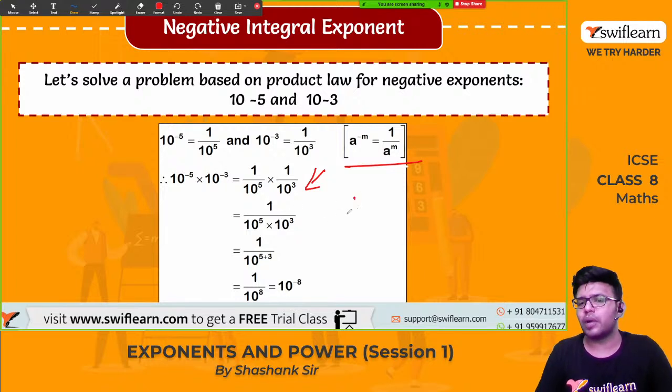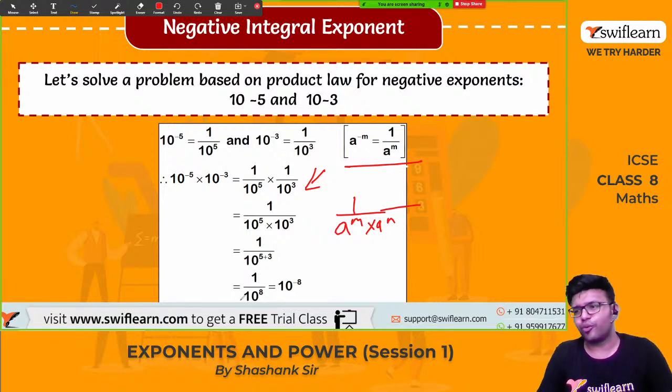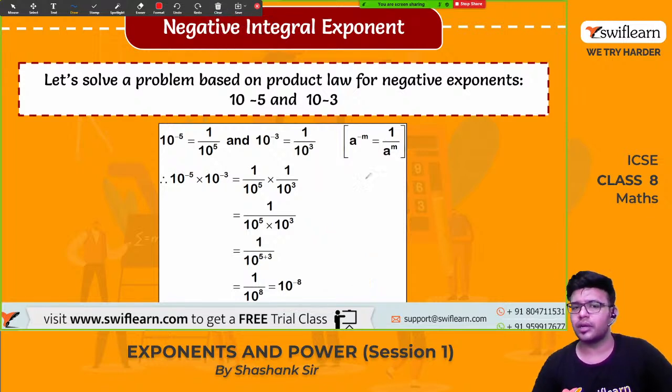So 1 by a raised to m into a raised to n can be written as 1 by a raised to m plus n, which is 1 by 10 raised to 8. And now if you want to write it in the numerator, this can be written as 10 raised to minus 8, guys. Yes, this is how we can write it.